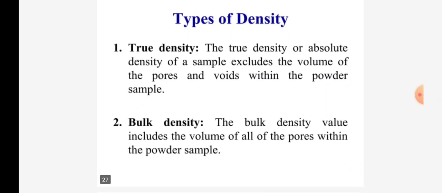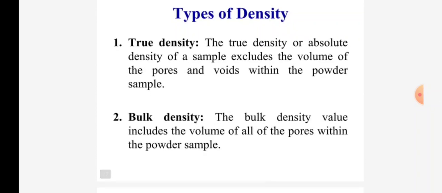Types of density. The first one is true density. The true density or absolute density of a sample excludes the volume of the pores and voids within the powder sample. The second one is bulk density. Bulk density value includes the volume of all of the pores within the powder sample.